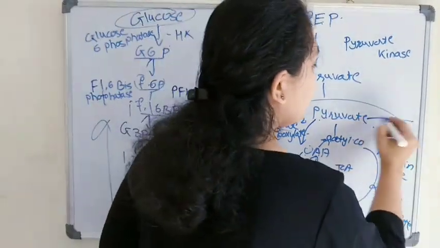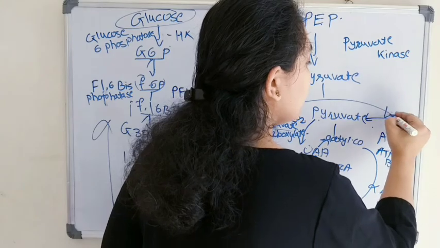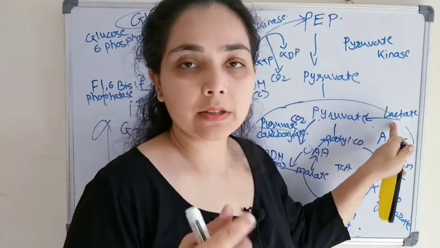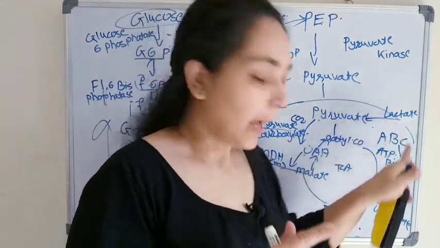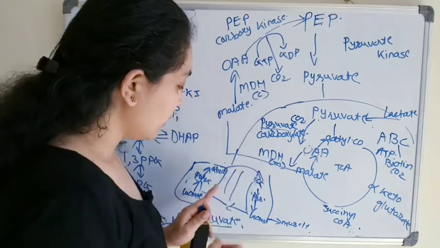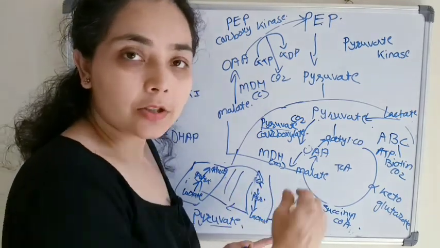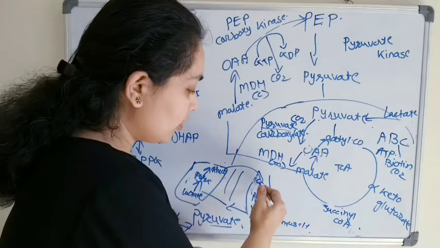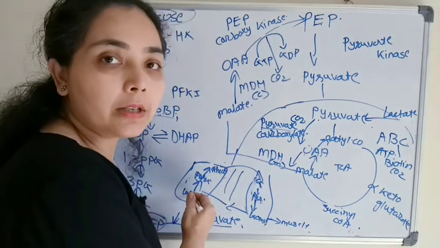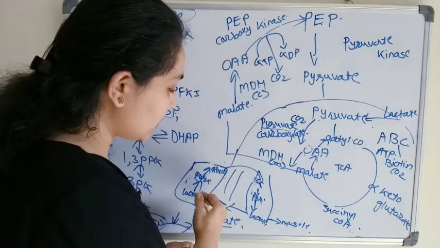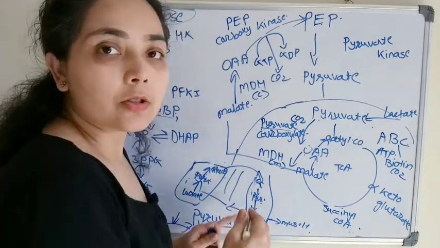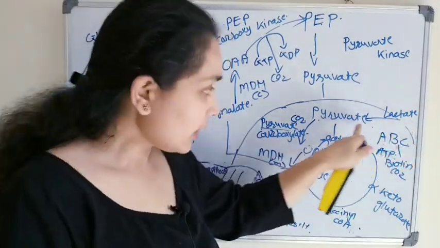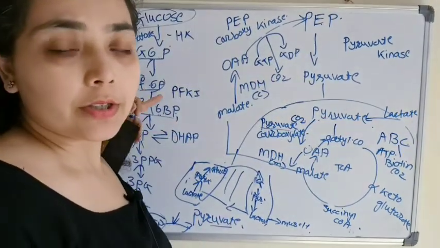This pyruvate will be synthesized from lactate in the presence of the enzyme lactate dehydrogenase, that is the first substrate of gluconeogenesis. And this cycle again, from the liver the glucose will enter the muscle cells. So this cycle will continue. This is known as the Cori cycle. Glucose converts to pyruvate and then lactate. Lactate will come to the liver. Again the reverse step will take place, lactate to pyruvate, pyruvate to glucose. So this cycle is known as the Cori cycle. So through the Cori cycle we will get lactate in the hepatocytes, convert it to pyruvate, and then gluconeogenesis.